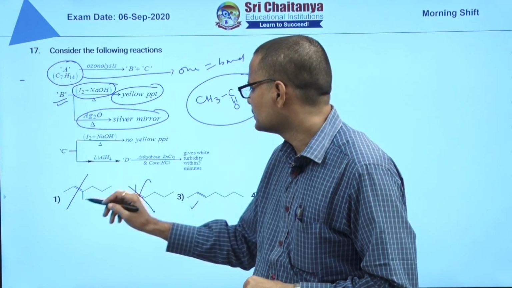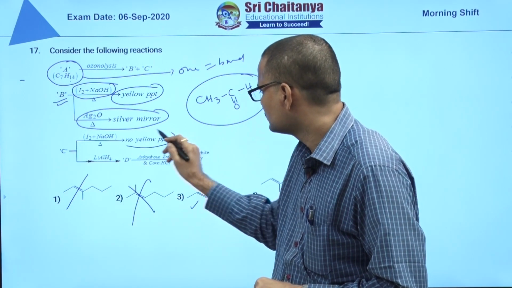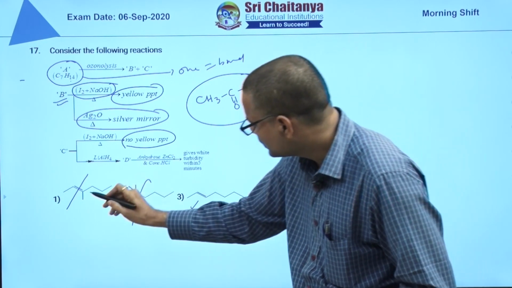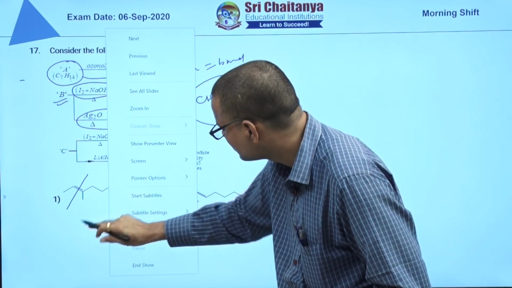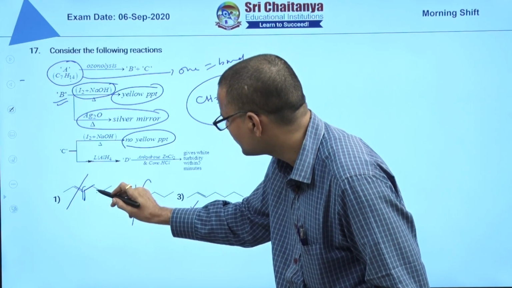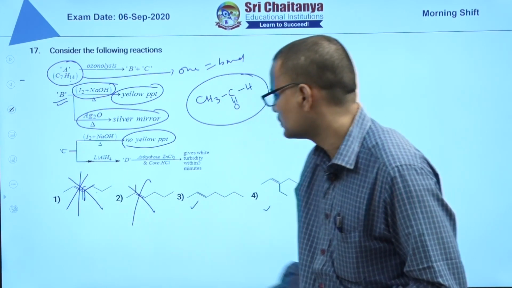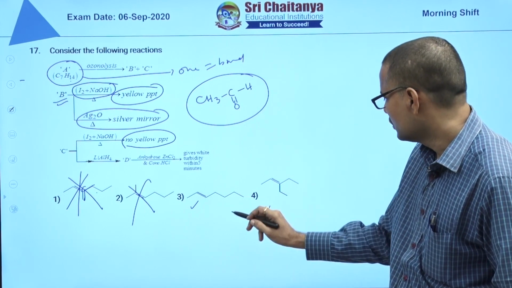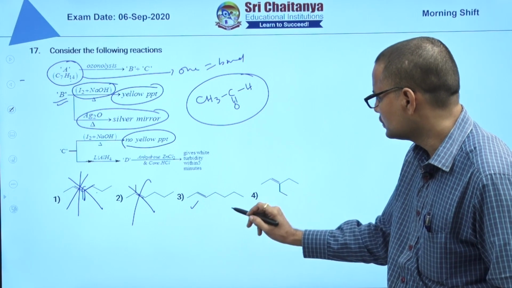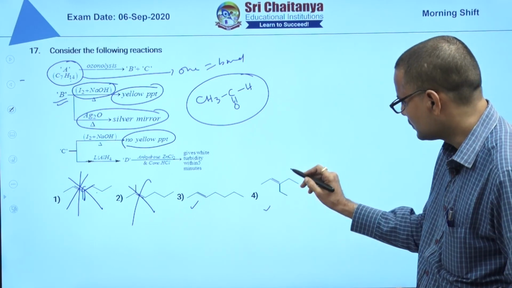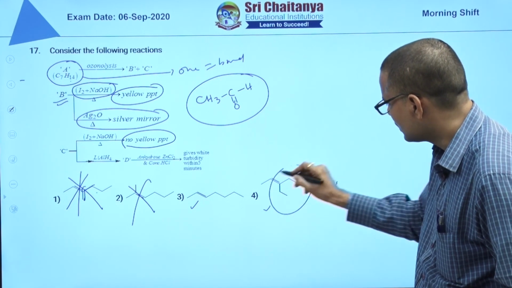Next, the C reaction: no yellow precipitate, that means no iodoform reaction. So here will you get CH3CO or not? You will get CH3CO. So will it give the iodoform test or not? So this is not the answer. Now in the case of the third, no yellow precipitate. In these two cases, they don't give the yellow iodoform reaction. The second part is not going to give any iodoform test.